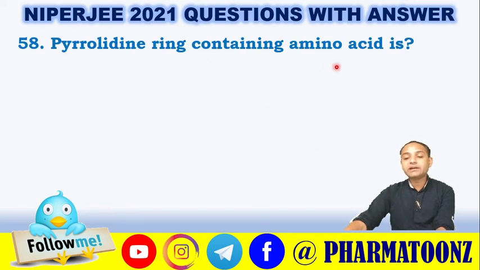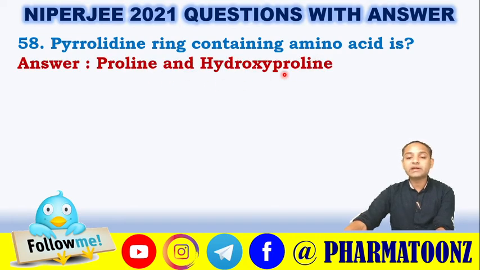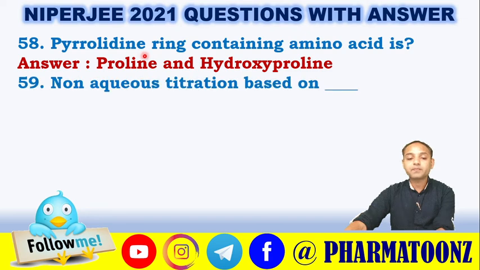Pyrrolidine ring containing amino acids. One more question was asked from the amino acids chapter. It is proline and hydroxyproline. Both amino acids contain the pyrrolidine ring. Pyrrolidine means a five-member heterocyclic ring, the saturated analog of pyrrole, which is called pyrrolidine.